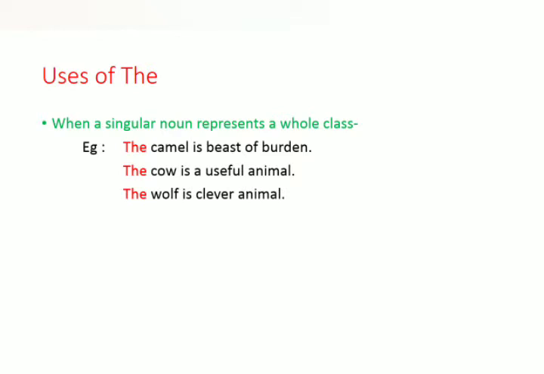The wolf is a clever animal. Here also the wolf represents a whole class of these animals. The spider has 8 legs. So spider has 8 legs means all the spiders have 8 legs. So before a singular noun which represents a whole class, we have to use this article the.